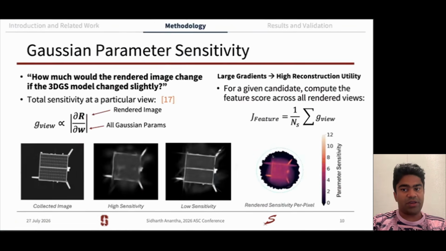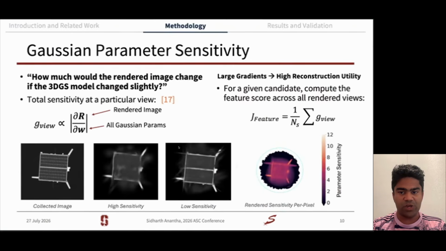Given our potential orbit candidates, we want to estimate how useful the images collected from that orbit are for improving the shape reconstruction. We can compute how sensitive a particular view is by taking the gradient of a rendered image, like you see here, with respect to that 3D GS parameter vector. In other words, we're looking at how the rendered image is going to change if the 3D GS model were to change slightly. So if you see here, we have a case of high sensitivity, where a small Gaussian perturbation has a large impact on the rendered image.